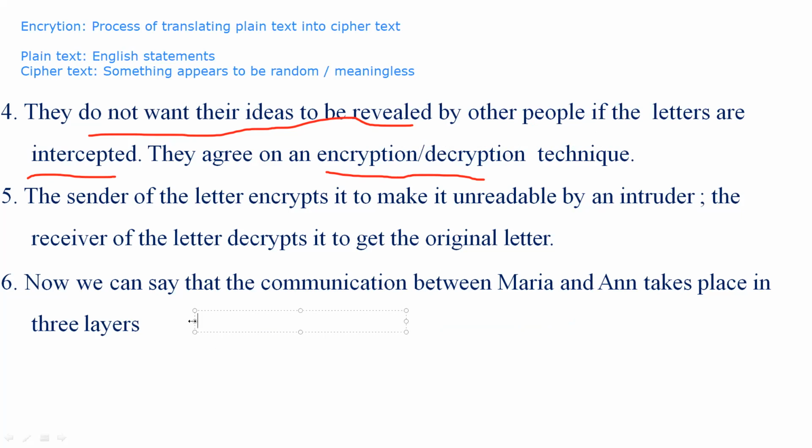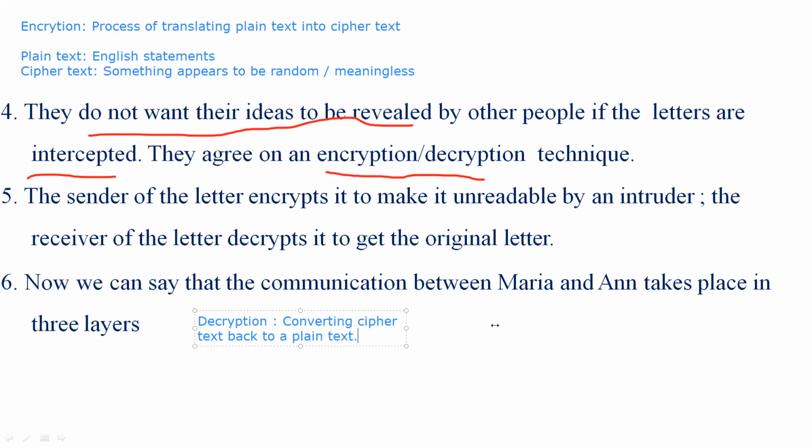Decryption is the vice versa of encryption. It's a process of converting ciphertext back to plain text.